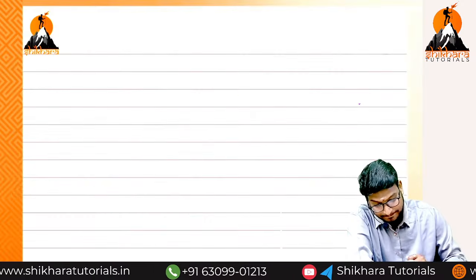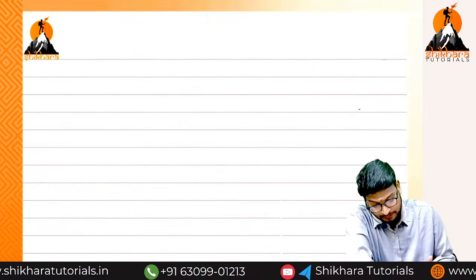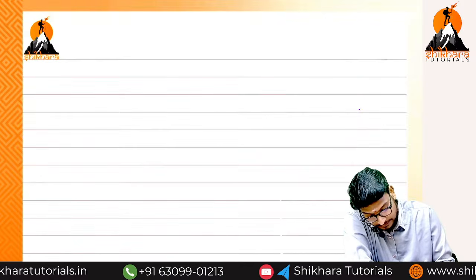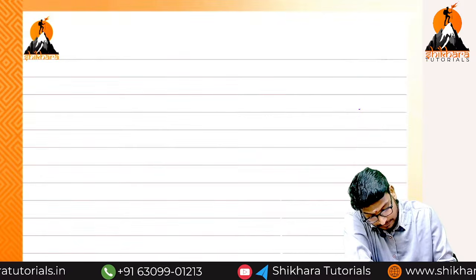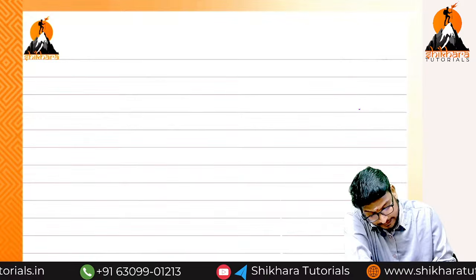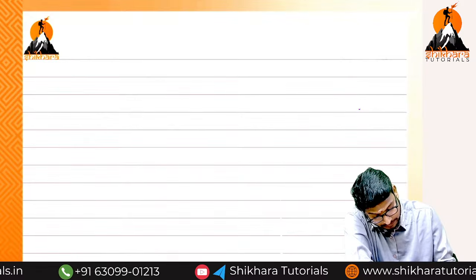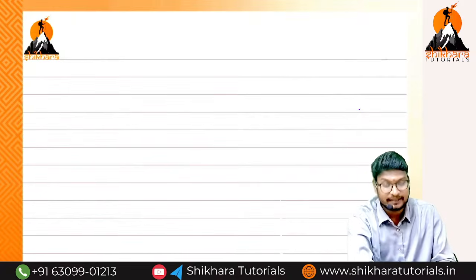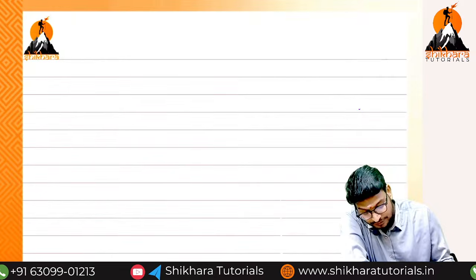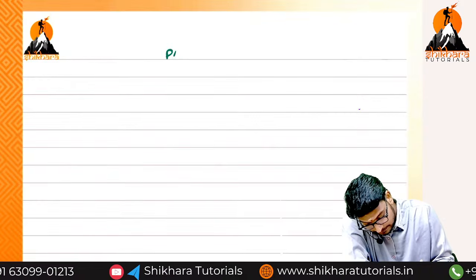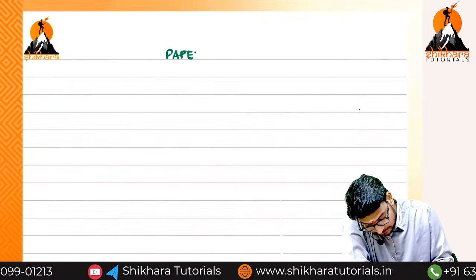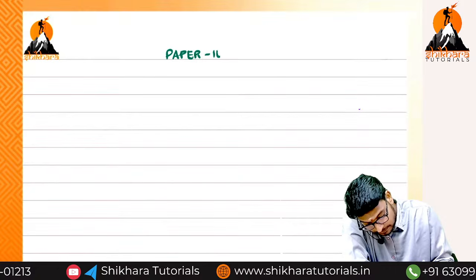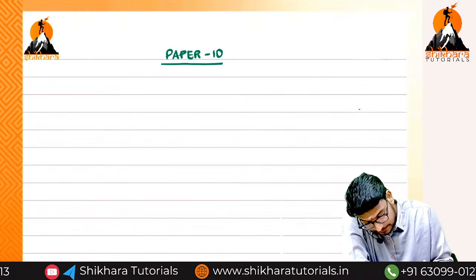So firstly, the paper number. You can take a notebook and write along with me. First one, paper number 10.